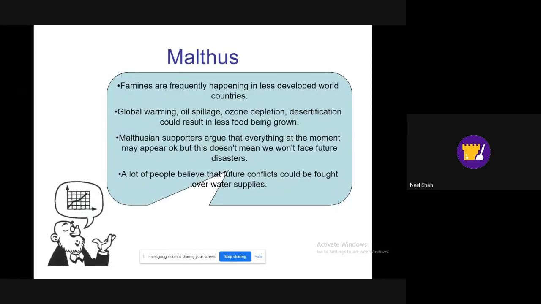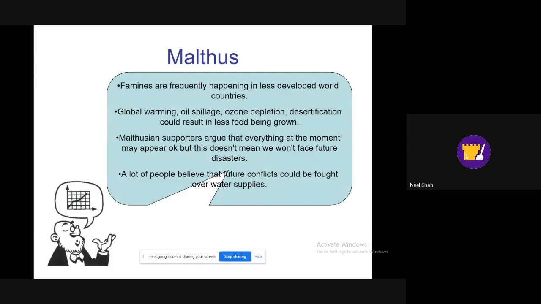People are starving, and there's just not enough food supply for them, particularly in less economically developed countries. You have issues such as global warming, oil spillages, the depletion of the ozone layer, and desertification. So, whole areas of land that are drying up. Because of all of these things, it means there is less arable land, less land for farming, less land for food output.